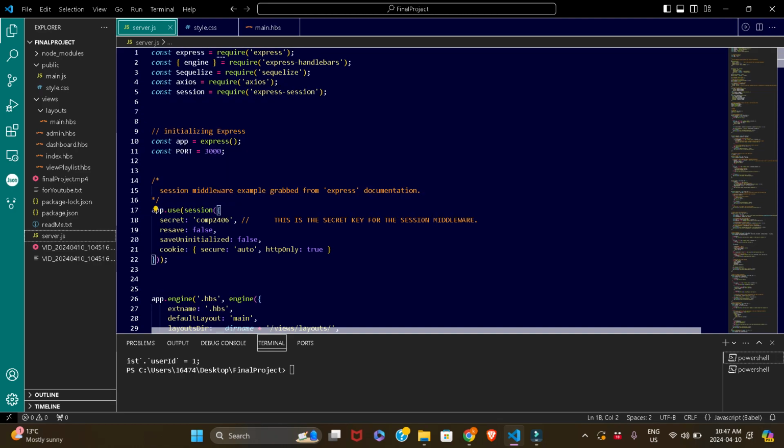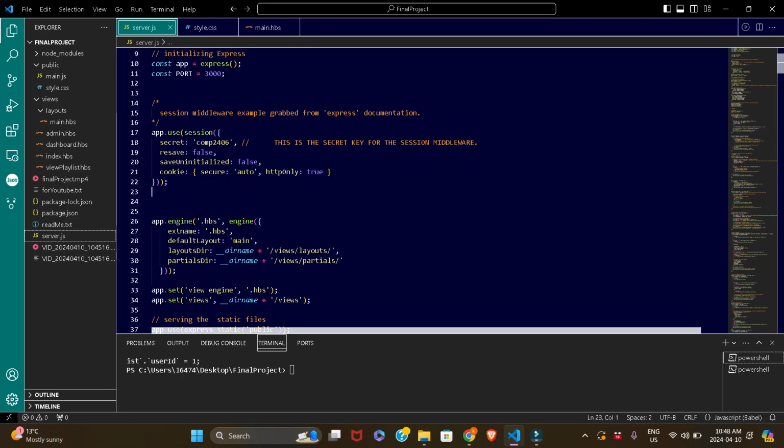Also, to the person who's testing my code, make sure this key doesn't get changed, because if it gets changed, I'm pretty sure the code won't work. The server will still be running, but nothing will happen in the database.